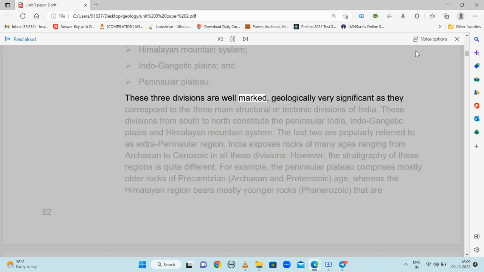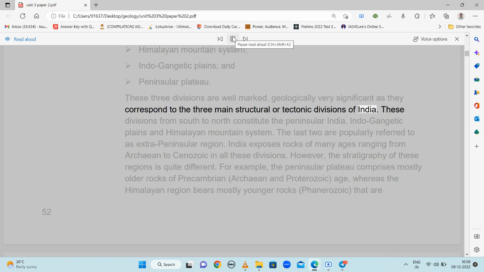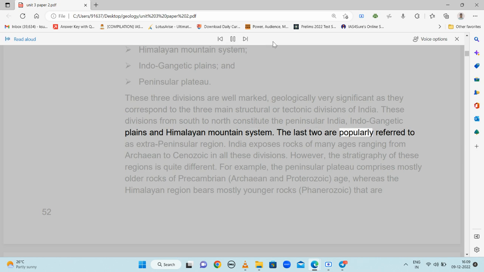These three divisions are well marked, geologically very significant as they correspond to the three main structural or tectonic divisions of India. These divisions from south to north constitute the peninsular India, Indo-Gangetic plains and Himalayan mountain system. The last two are popularly referred to as extrapeninsular region. India exposes rocks of many ages ranging from Archean to Cenozoic in all these divisions. However, the stratigraphy of these regions is quite different.